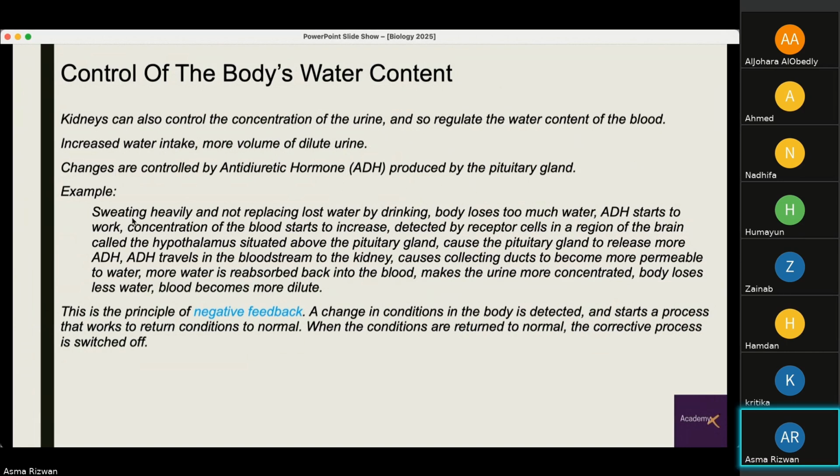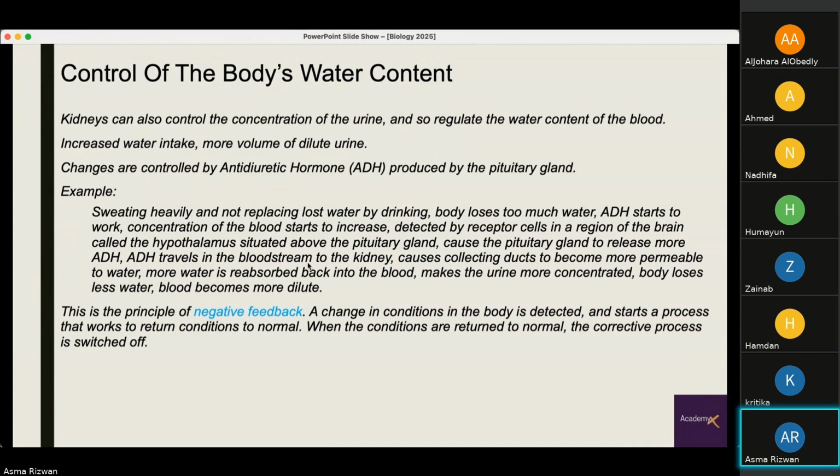How is this done? For example, there is heavy sweating and the water content has not been replaced by drinking. The body loses too much water. The antidiuretic hormone starts to work. The concentration of the blood starts to increase. This is detected by receptor cells in a region of the brain known as the hypothalamus, found above the pituitary gland. It causes the pituitary gland to release more ADH, more antidiuretic hormone.